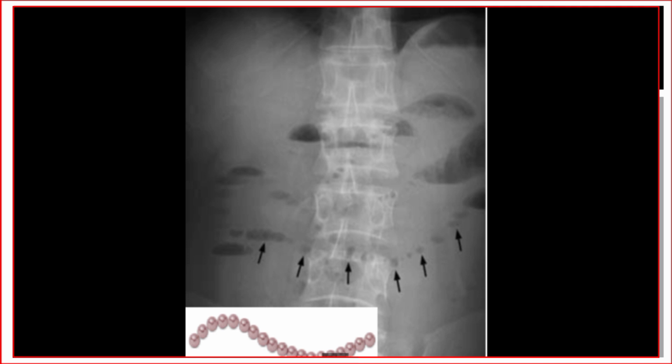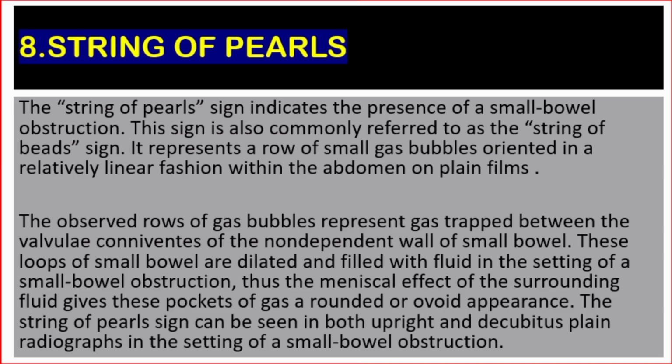The observed rows of gas bubbles represent gas trapped between the valvulae conniventes of the non-dependent wall of a small bowel. These loops of small bowel are dilated and filled with fluid in the setting of a small bowel obstruction. Thus, the meniscal effect of the surrounding fluid gives these pockets of gas a rounded or ovoid appearance. The string of pearls sign can be seen on both upright and decubitus plain radiographs in the setting of a small bowel obstruction.